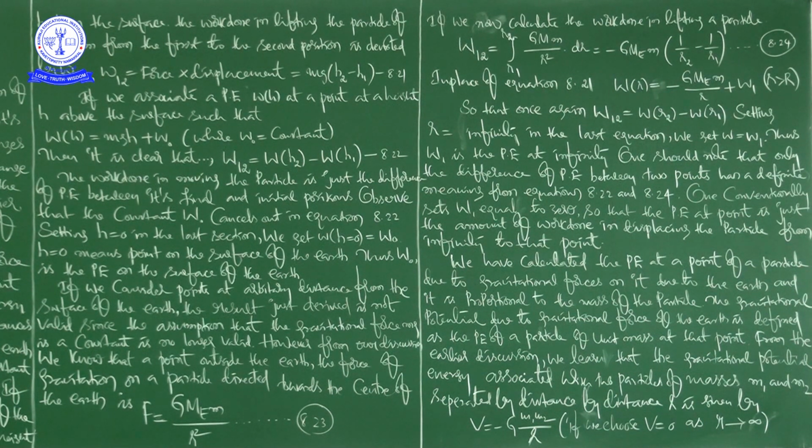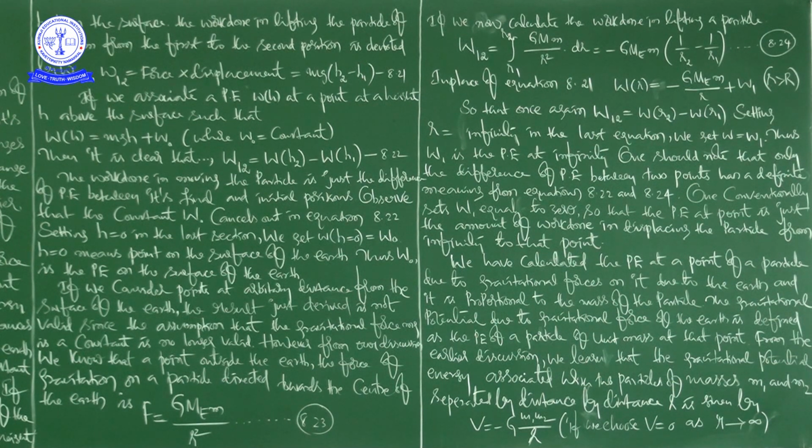Here, by taking the body from the surface of Earth at h1 height and h2 height, this is the equation. The amount of work done on the surface of Earth is W naught. It is clear from these two equations that W12 is equal to W of h2 minus W of h1.